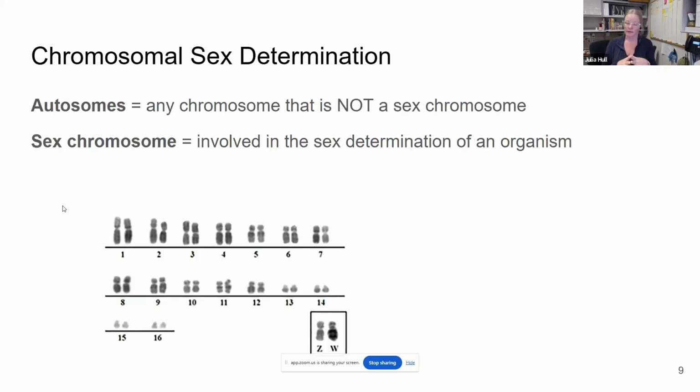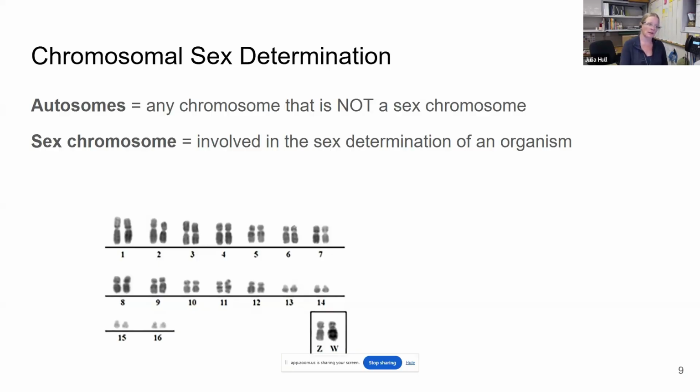All right, so now we need some more terms to explain these differences in the kinds of chromosomes present here. An autosome is any chromosome that is not a sex chromosome. So these chromosomes labeled 1 through 16 in whatever bird species this is, those are all autosomes. And the 17th set here are the sex chromosomes, the chromosomes involved in sex determination.